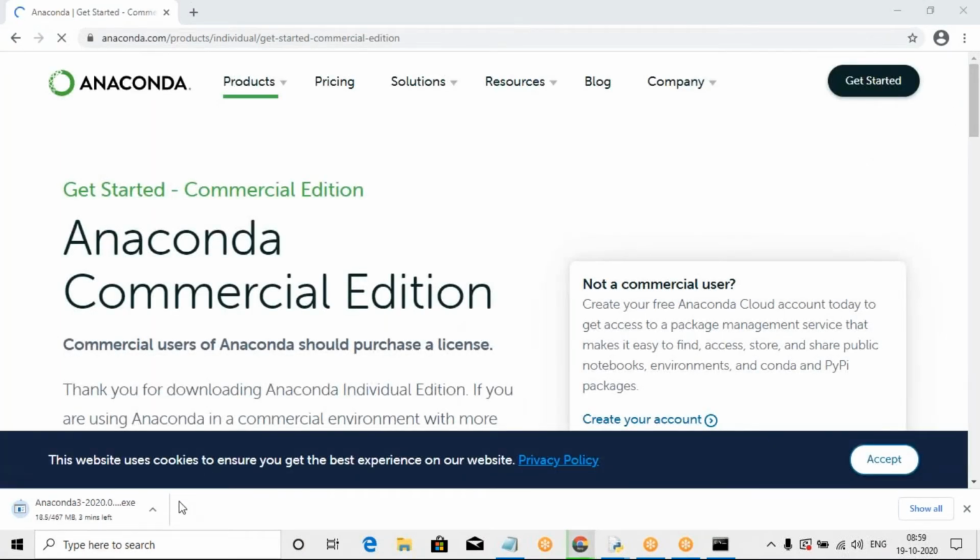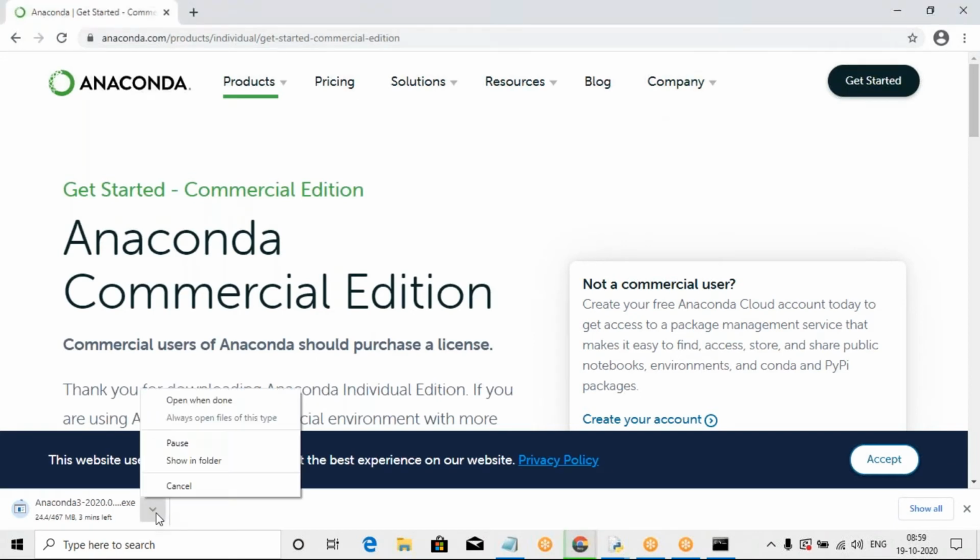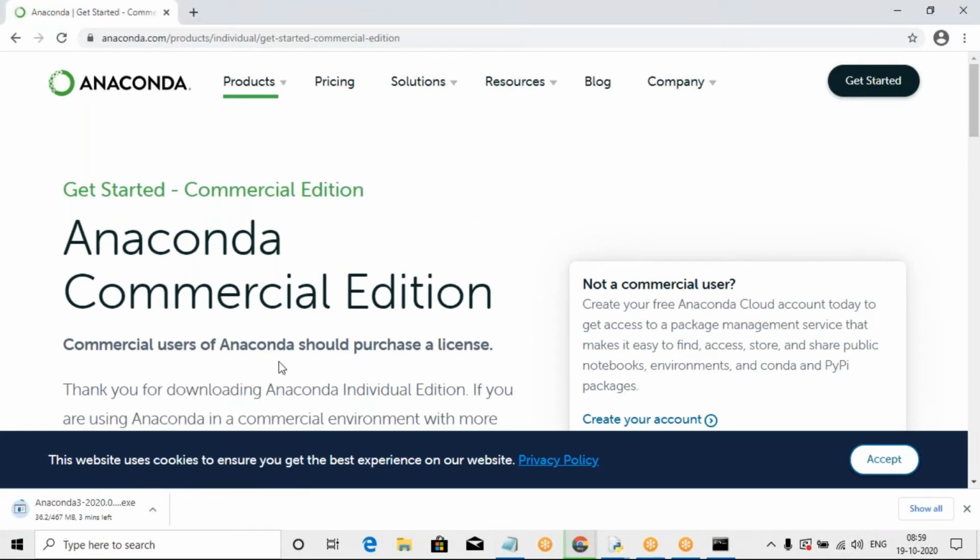After downloading, when it says open when done, it will open automatically. Please wait for 2 or 3 minutes maximum.